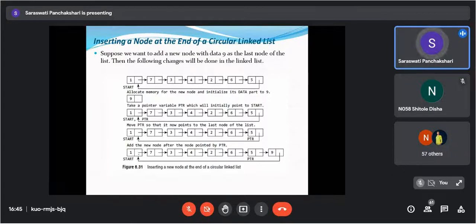Now add the new node after the node pointed by ptr. Here your ptr is pointing, so we are adding here the new node, and we are assigning ptr of next to this new node, and new node of next is equals to start. We are going to do like that. Getting? Next one.